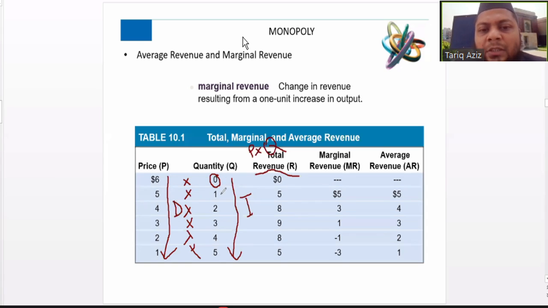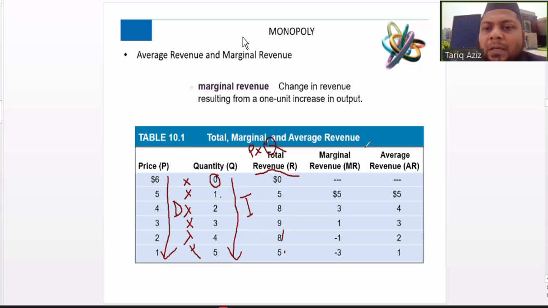If the firm is selling one unit at a price of 5, then the total revenue will be 5 multiplied by 1, that is 5. 4 multiplied by 2, likewise. 1 multiplied by 5, that is 5. So you may notice the behavior of total revenue, which is initially increasing from 0 to 5, then 8, then 9, then it starts decreasing from 9 to 8, then 5.